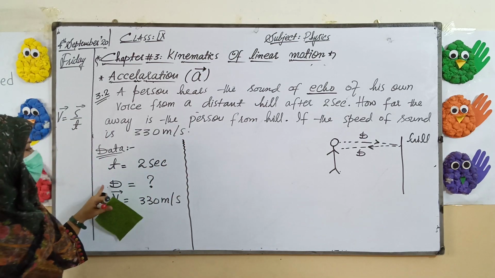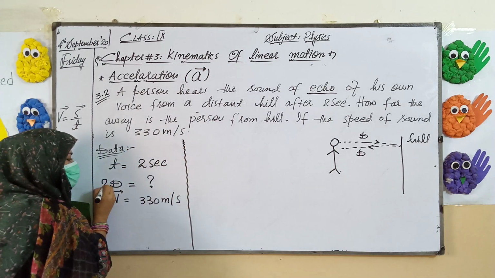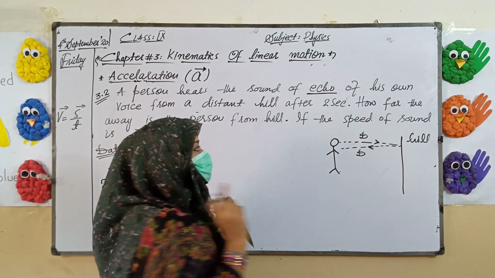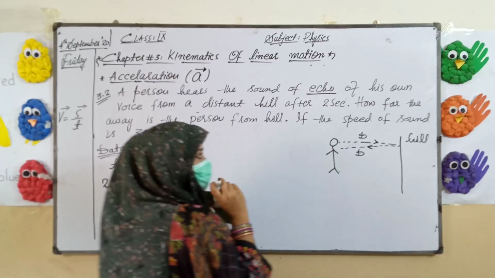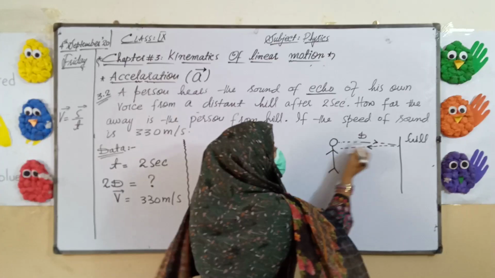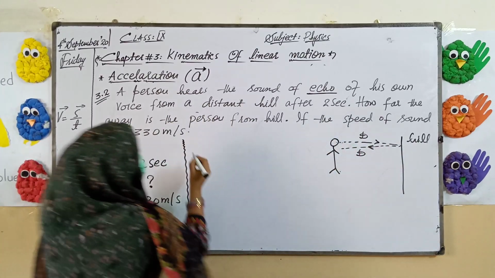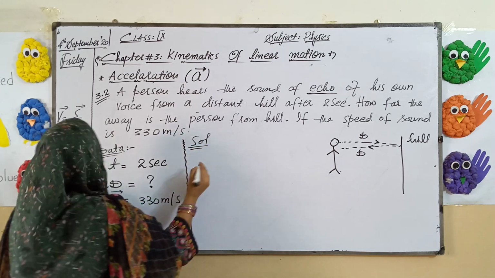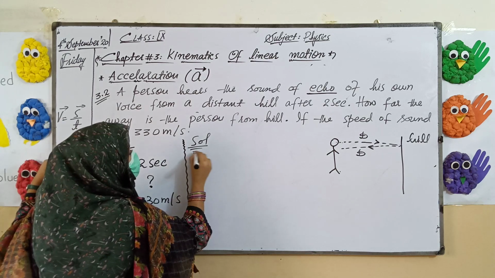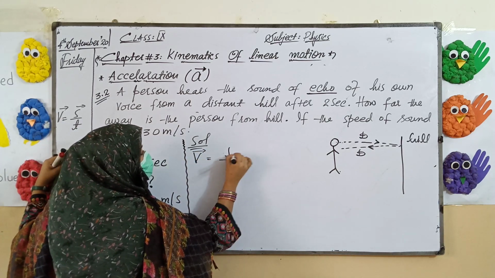Now the distance which we will be calculating here will be 2D, meaning double the distance, while we have to calculate only the distance from person to hill. The answer we obtain will be the distance from person to hill and hill to person, but we require only person to hill. The actual formula is V equals S upon T, or we can write D as well.